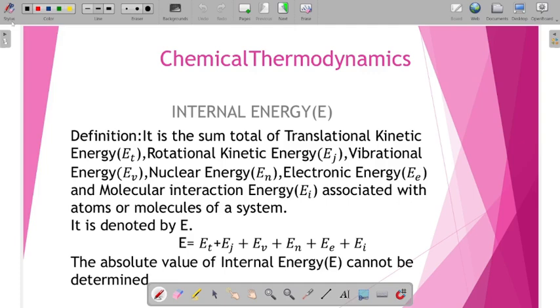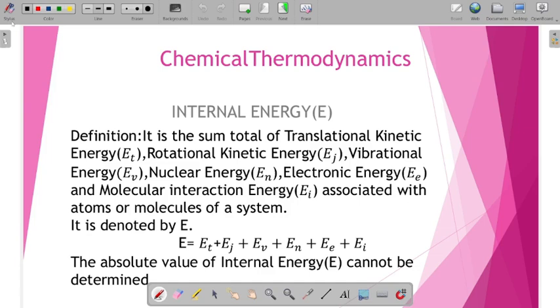Similarly, rotational kinetic energy is due to the rotation of the molecules or atoms, and vibrational energy means the atoms fixed at a position inside the solid vibrate about the mean position. It contains some part of vibrational energy. Nuclear energy means the energy binding the nucleus, holding it together as a nucleus.